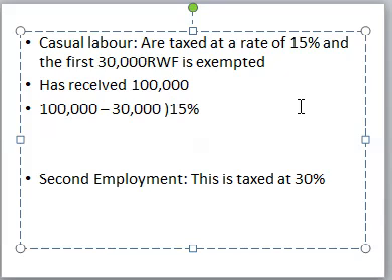Now, when it comes to second employment, we tax it at 30%. So we don't make any adjustment. That is how we tax the second employment.